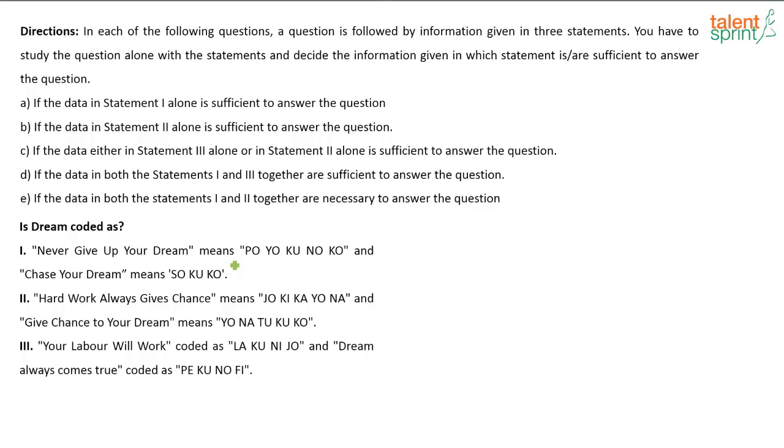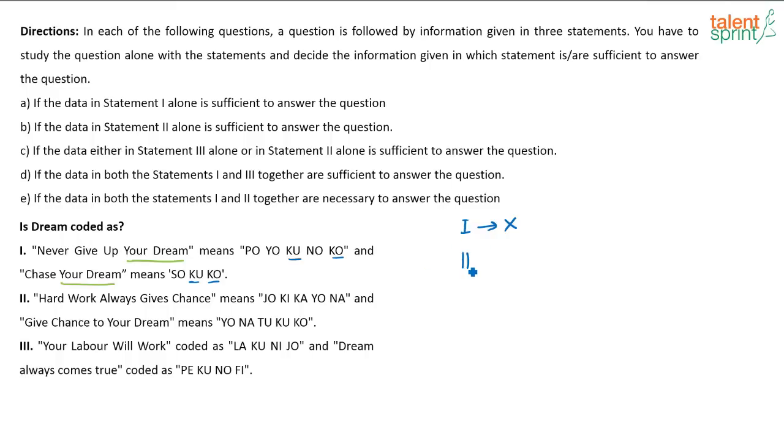Never give up your dream means as follows, and chase your dreams means this. Now, using the first statement alone, can I find out what is the code for dream? I cannot, because here your dream is common in both the sentences, right? So, I cannot say what is the code for dream exactly using the first statement alone. So, the first statement alone is not enough to arrive at the answer. See, if I find out also, which are the common ones here, you have KU and KO. Now, out of this KU, KO, which is the one for dream? I don't know. So, using the first statement alone, I am not able to arrive at the answer.